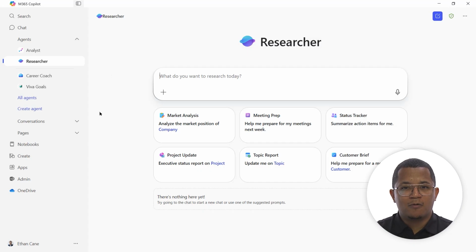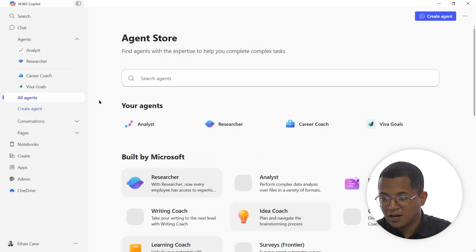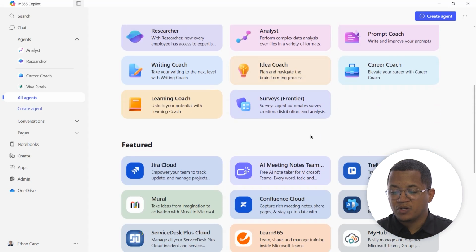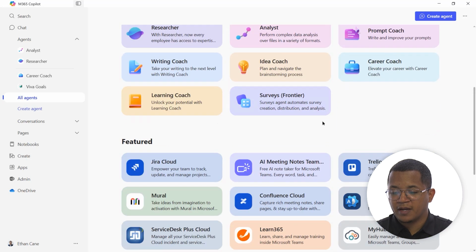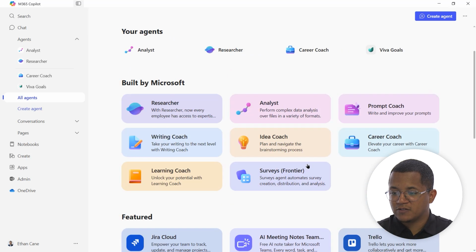But let's say, for example, I want to take a look at some agents and I don't see them on my main page here. I can click on All Agents, and that'll open up the Agent Store, where I can find agents with the expertise to help me complete complex tasks. Copilot has a ton that they've built in themselves, things like writing coaches, learning coaches, surveys, career coaches, etc. But you'll also see some featured agents that are built by other users and other organizations. For example, there's AI Meeting Notes, where you can have an AI note taker in your Microsoft Teams meetings that will automatically take those notes for you. Learn 365, and so many more.